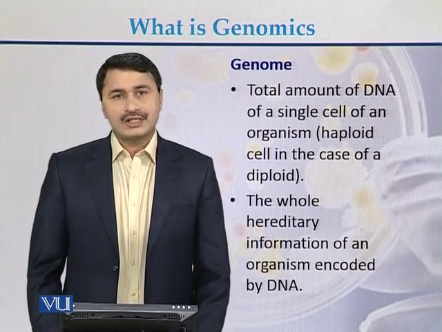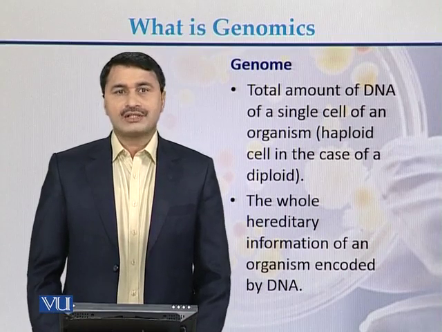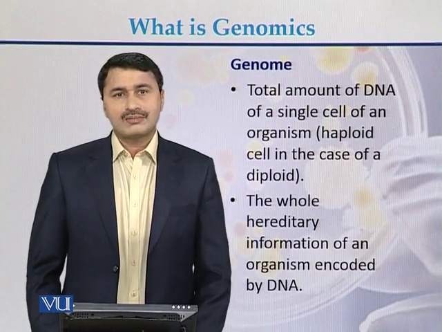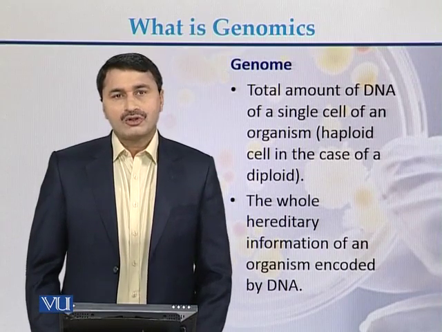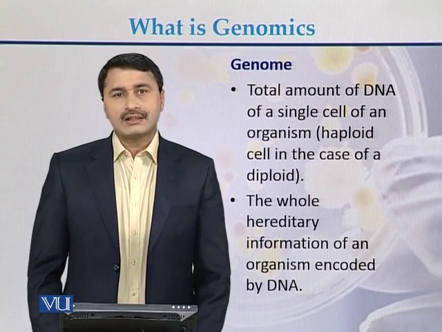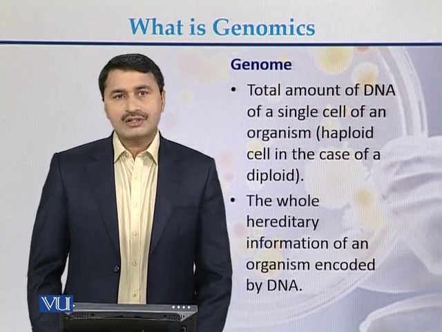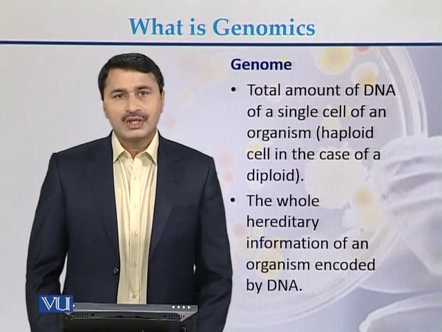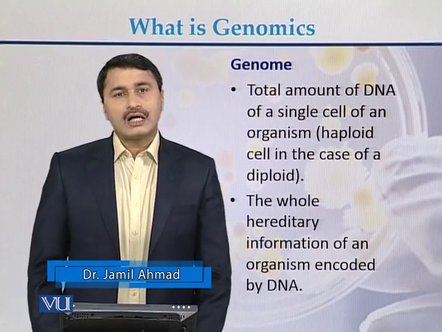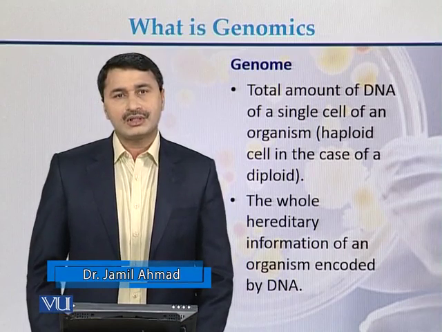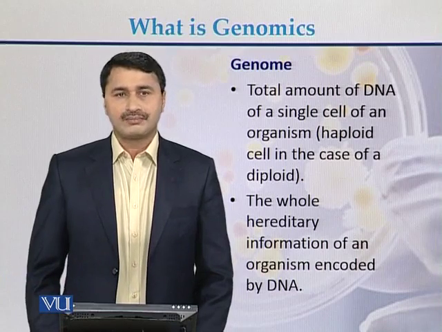Usually, the genome is considered to be the DNA which is present in the haploid cell, because some organisms are diploid while some organisms are haploid. So the genome is considered as the total DNA which is present in a haploid cell of an organism. In other words, the genome is also called the whole hereditary information that is encoded by the DNA of that organism.